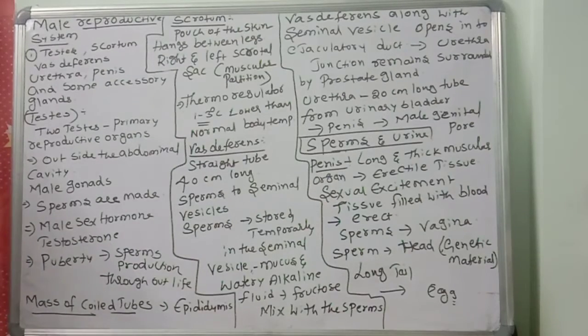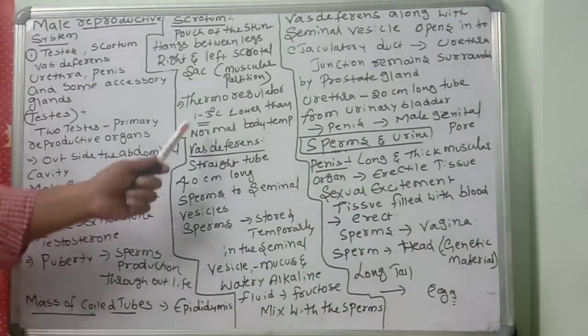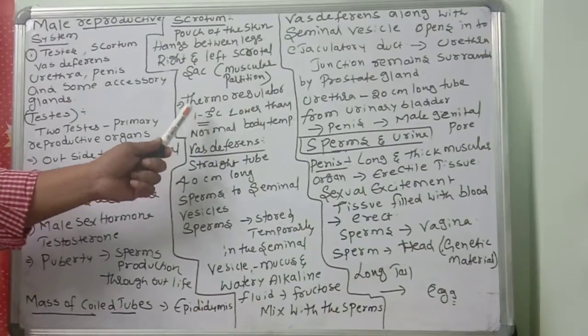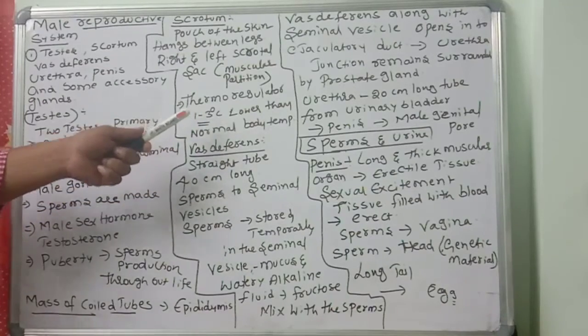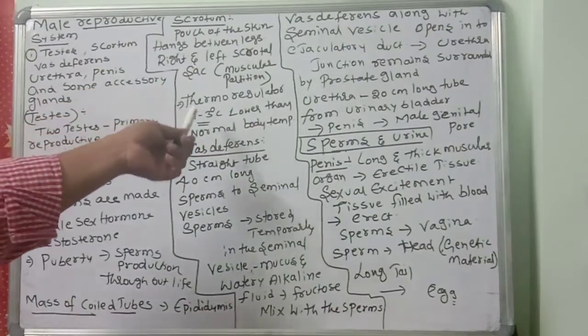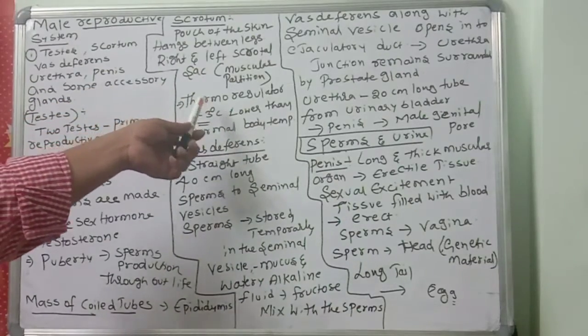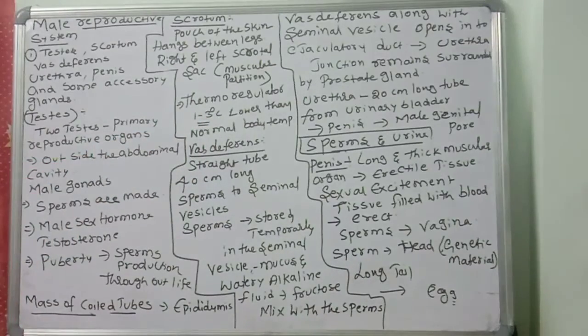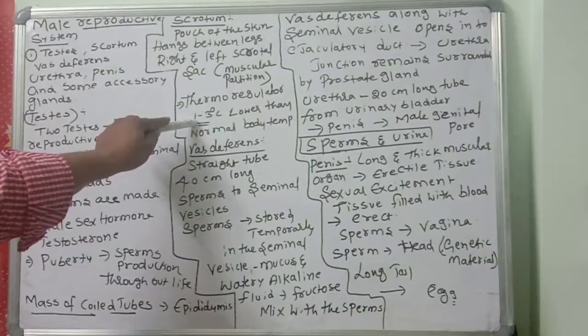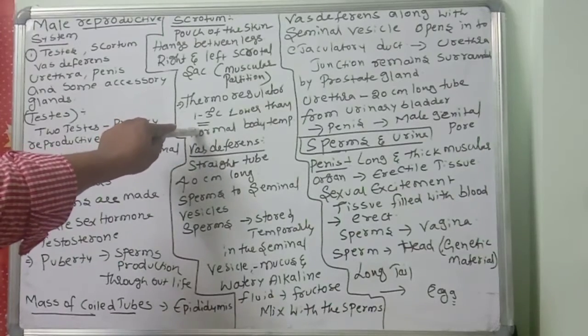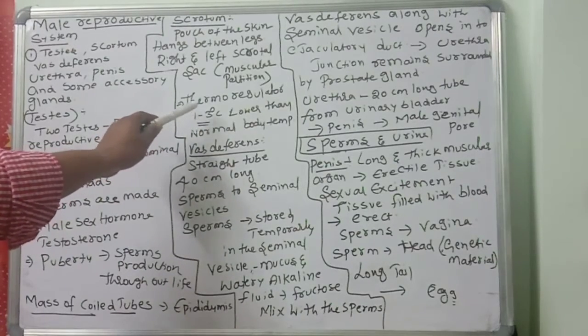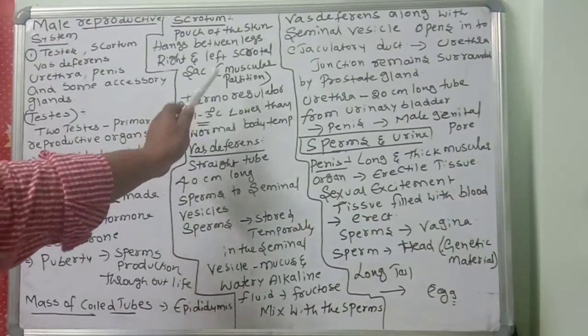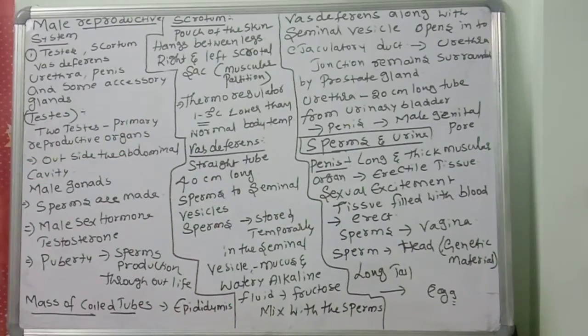It acts as a thermoregulator. Suppose body temperature is 37; here in the scrotum only 33 or 34 will be present. Why? Only at low temperature will the sperms survive. So compared with body temperature, the scrotum is 1 to 3 degrees centigrade lower, less than normal body temperature.